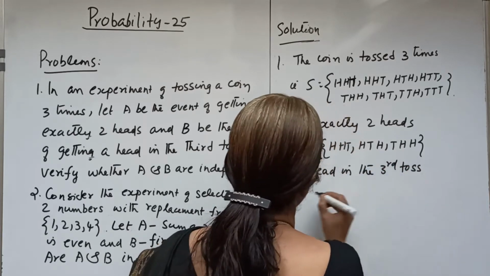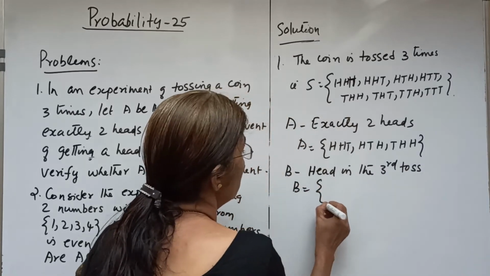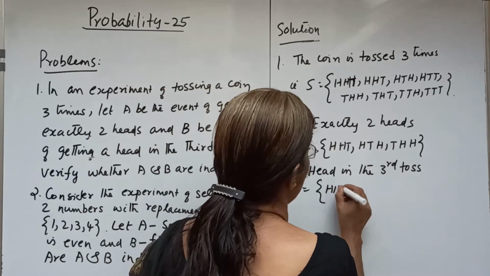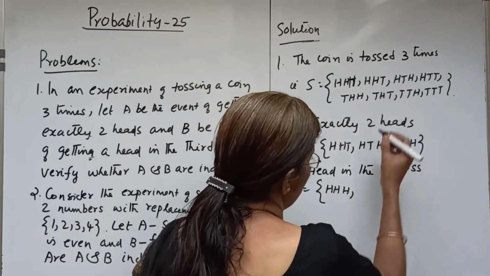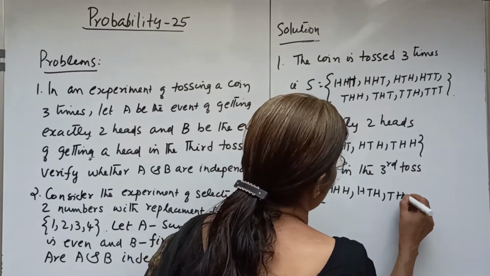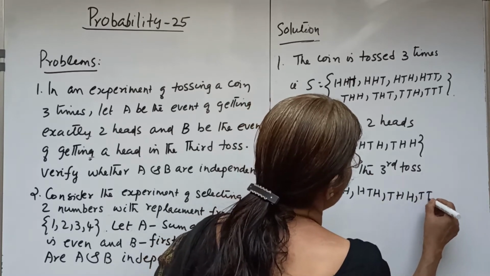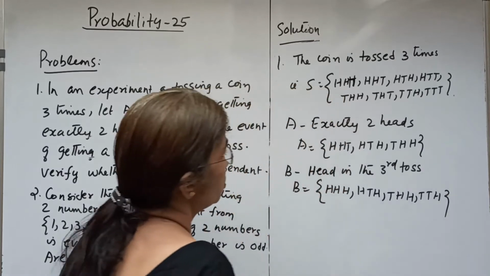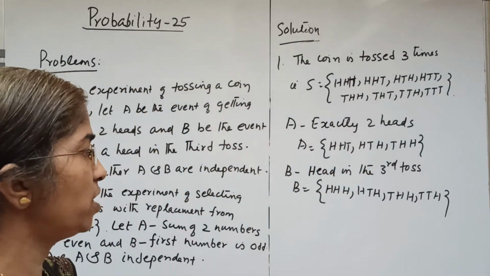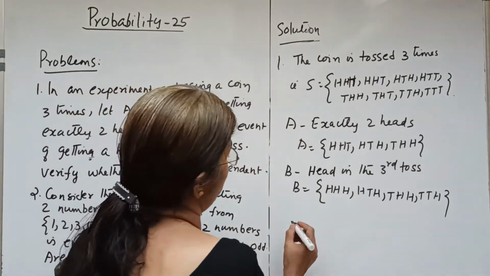So what is B? B is the outcome set HHH, HTH, THH and TTH.